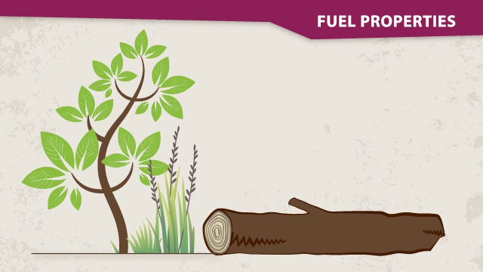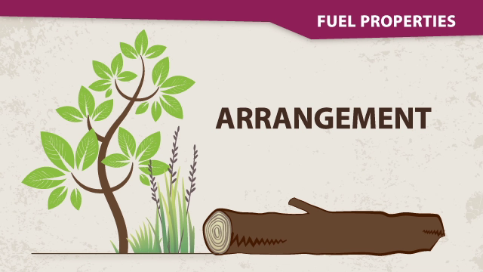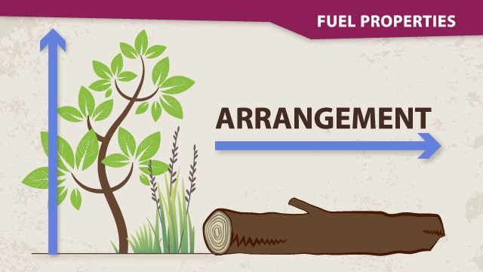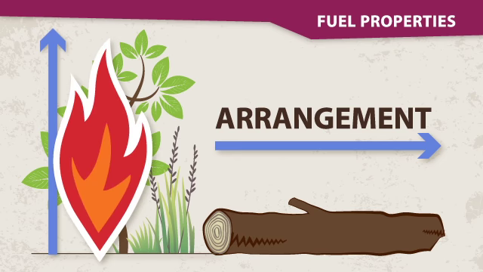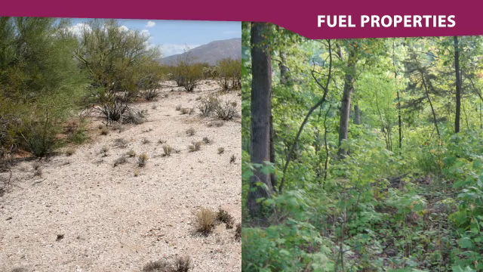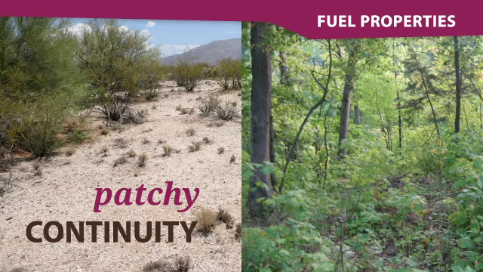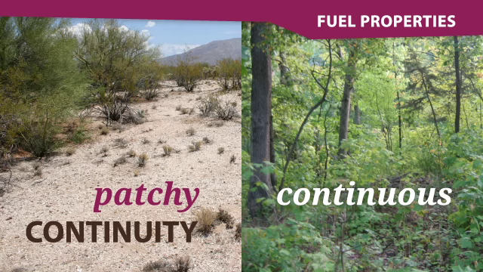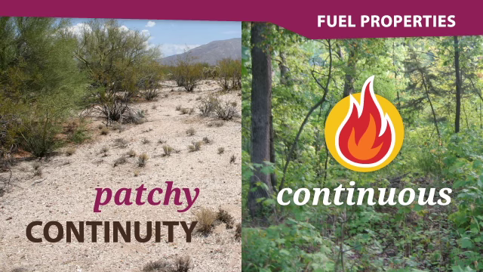Another important fuel property is arrangement, which is the dominant orientation of the fuels. Fuel beds can be arranged either vertically or horizontally. Grasses and shrubs are vertically oriented, while timber litter and logging debris are horizontally oriented. Vertically oriented fuels will tend to have longer flame lengths compared to horizontally oriented fuels. Fuel beds can also be described as being either continuous or patchy. Patchy fuel beds have fuels interspersed with areas of no fuel. Continuous fuel beds have few areas with no fuel. Fire is more likely to spread through continuous fuels.